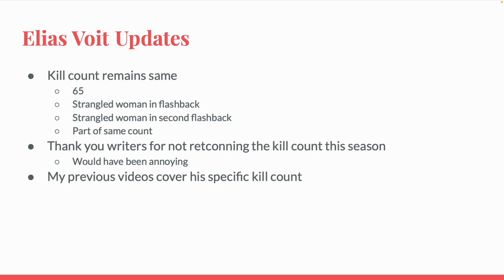Also, I want to thank the writers for not retconning the kill count this season in the episode body count. 2 minutes into the episode, I was about to get really annoyed if I had to recalculate that, because it was annoying to recalculate it over the first 3 seasons of this show. My season 3 video, which I'll link in the description, covers Elias Voight's specific kill counts and how I figured it out. Now on to the victims of the crimes.